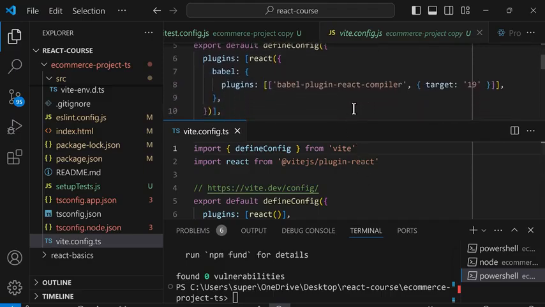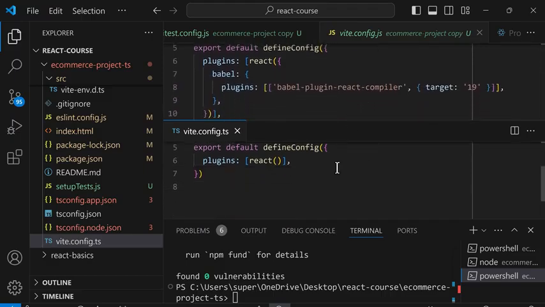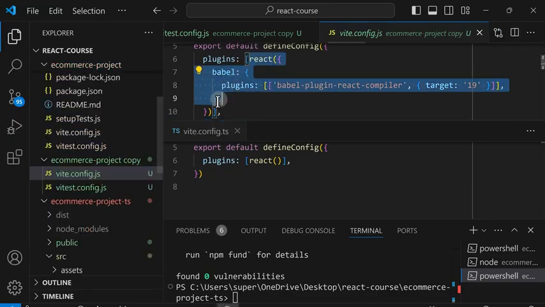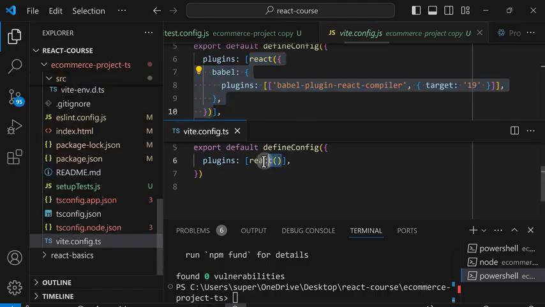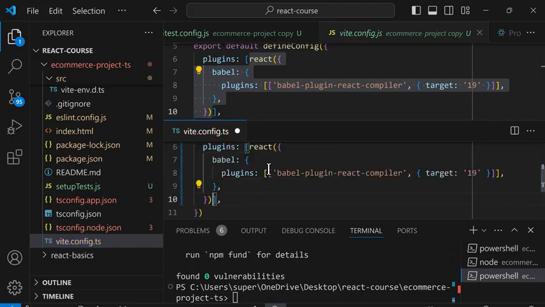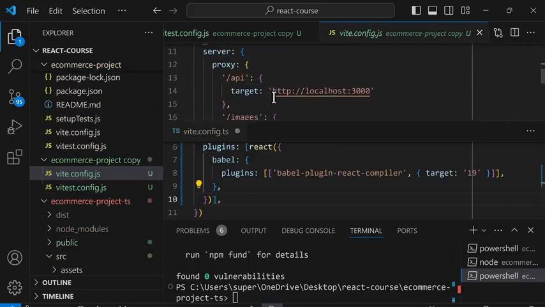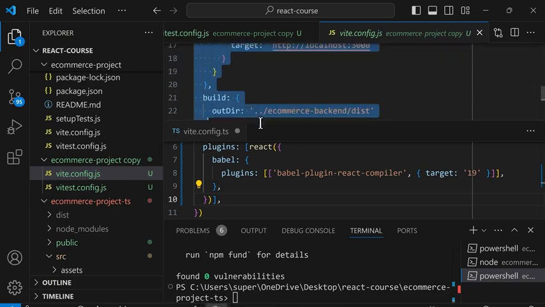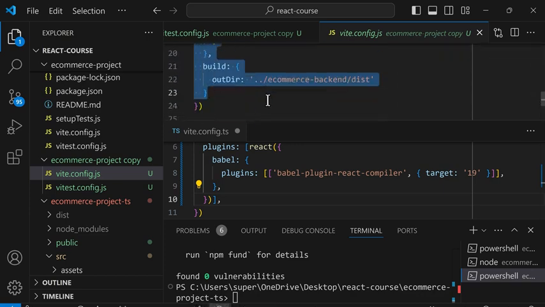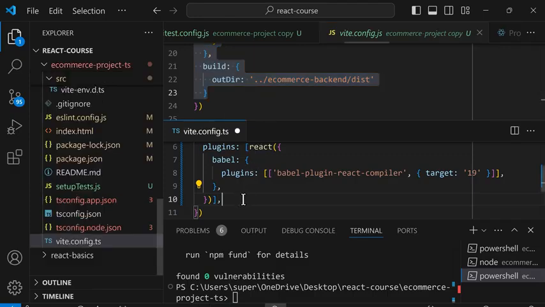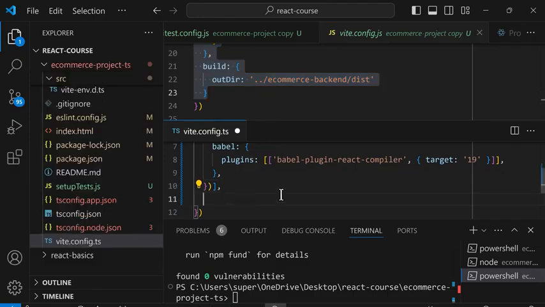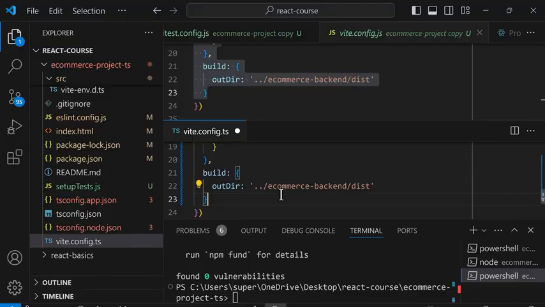So inside the config, we added some stuff for the React config. So we're going to select this React config and copy, and then select this code, remove it, and paste. And we'll keep going. So all of these configs are new. So we can just select this code, and then copy, and inside the TypeScript version, we're going to paste and save.